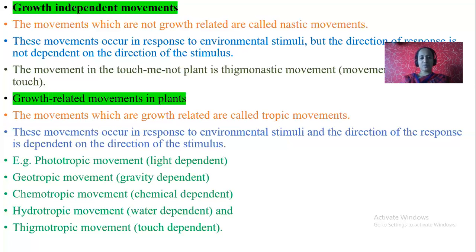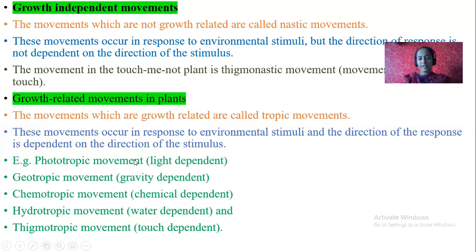These movements occur in response to environmental stimuli, and the direction of the response depends on the direction of the stimulus. For example, sunlight, you know sunflower, right? Or any of the plant parts, say for example shoot apex, the shoot tip. It always grows towards the sky. Why? Sunlight is the stimulus here. So plant parts grow towards the sun. Here the direction of movement is similar to the direction of the stimulus.